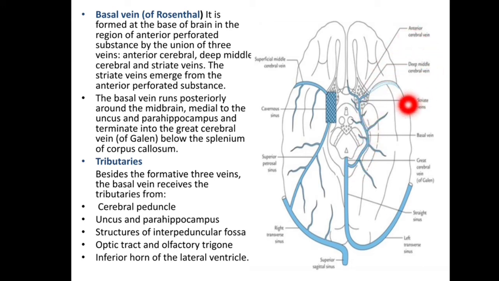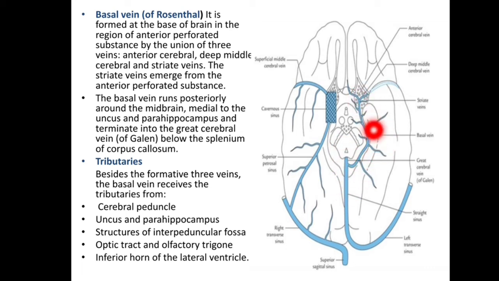The striate vein emerges from the anterior perforated substance. This basal vein runs posteriorly around the midbrain, medial to the uncus and parahippocampus, and terminates in the great cerebral vein of Galen below the splenium of the corpus callosum.